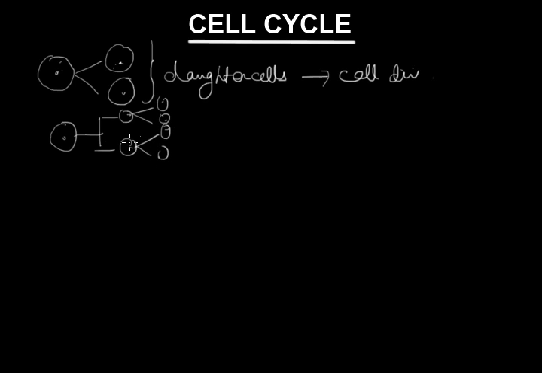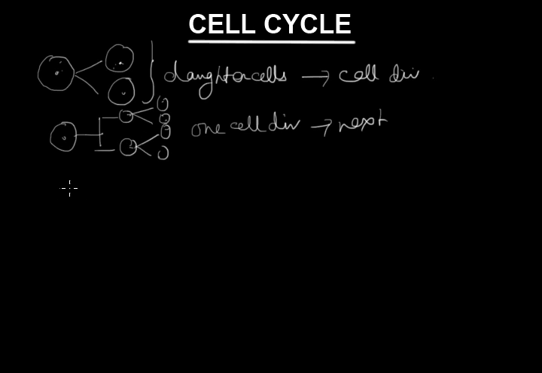So what will actually happen? The cyclical changes take place in a cell through which a cell passes from one cell division to the next. This is known as the cell cycle, the cyclical changes that occur in a cell.